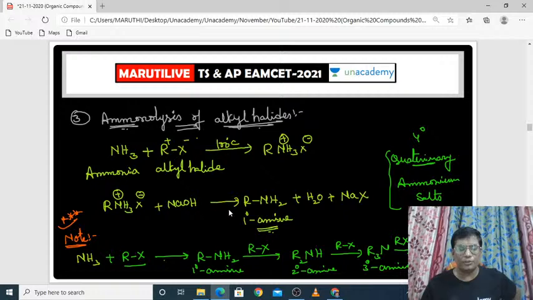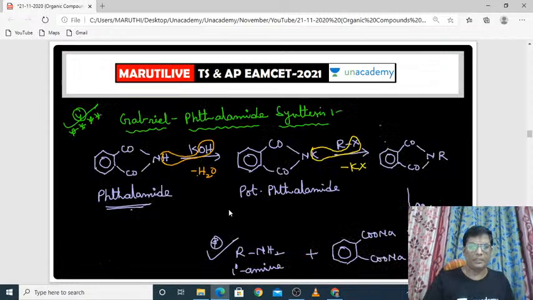And the next one, ammonolysis. In ammonolysis, you need to treat ammonia with alkyl halide. You will get primary amine, then secondary amine, then tertiary amine, then quaternary amine. So all the types of amines can be produced when ammonia reacts with alkyl halide. It is the most important method to prepare all types of amines.